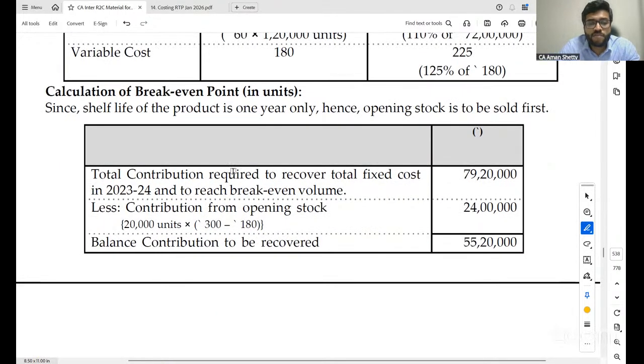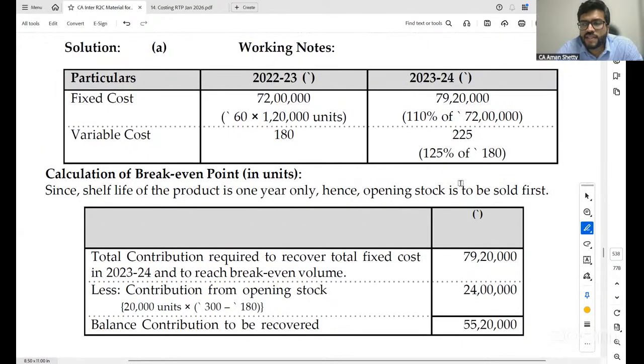Now, this is important. The total contribution required to recover the total fixed cost. All of you concentrate, this is important. That is why I have put this problem here. Total contribution required to recover total fixed cost in 23-24 and to reach break-even volume is 79,20,000.